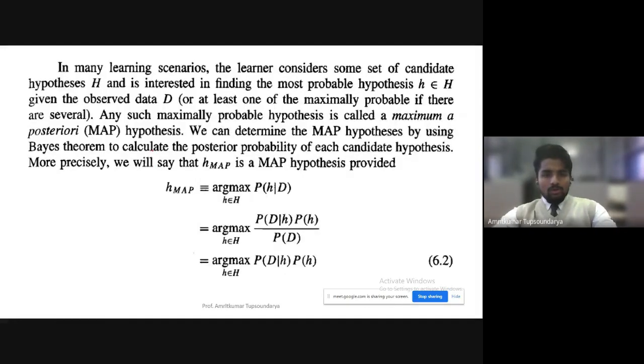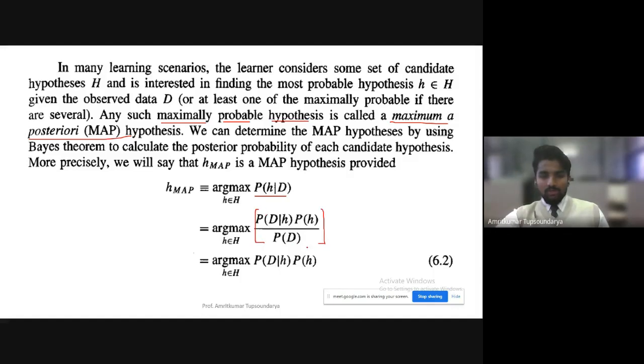We dealt with a few more things, that is the maximum a posteriori hypothesis, which is the maximally probable hypothesis, the hypothesis from the set of all hypotheses that has the highest probability of being the correct hypothesis. In order to compute that, we use the argmax and then compute P of H given D, where P of H given D is substituted by the Bayes theorem formula here,